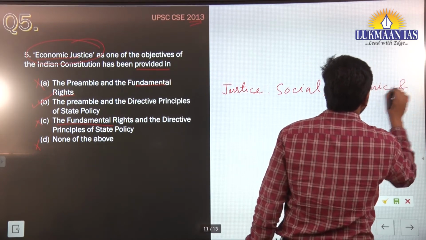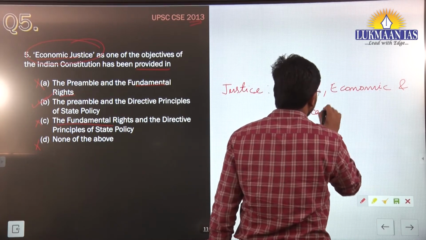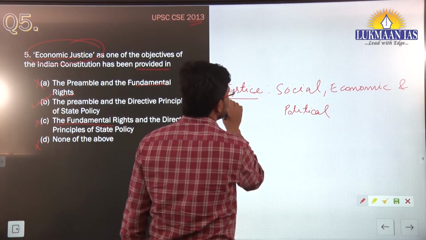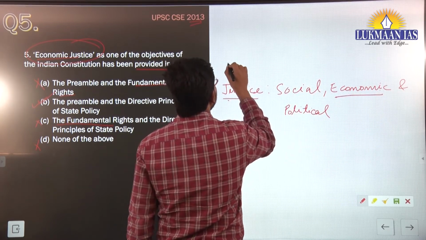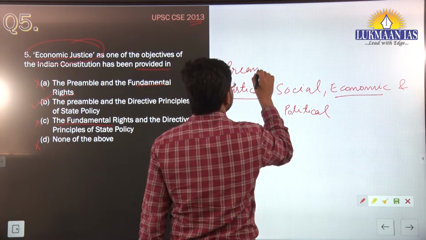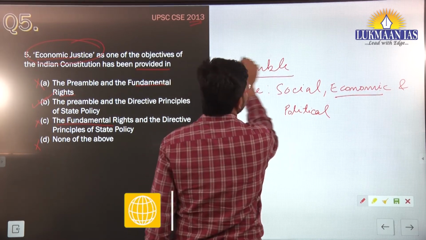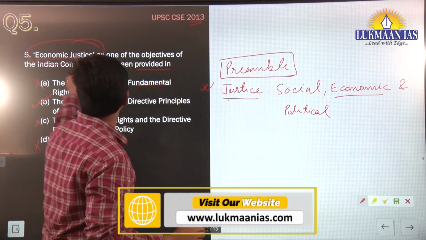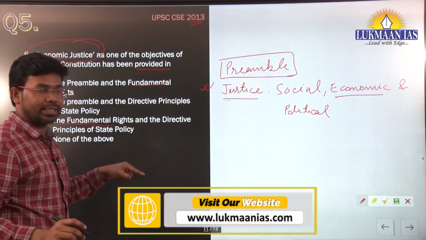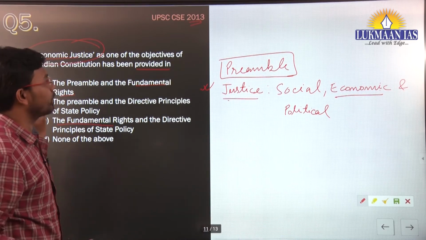It means that under the preamble of the Constitution we have a provision that says economic justice. So economic justice is very much there in the preamble. So option D was incorrect because it says none of the above.